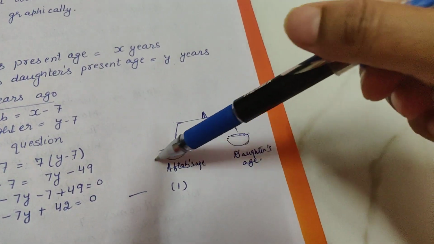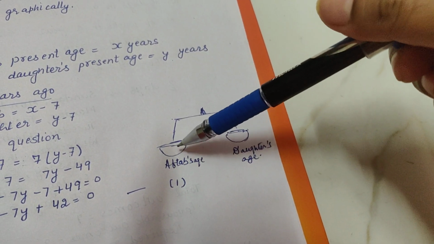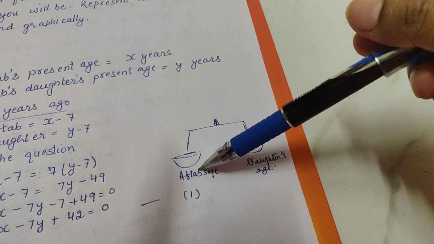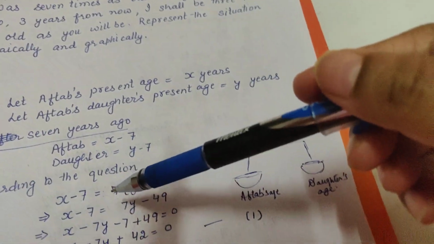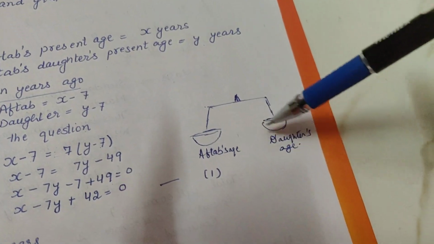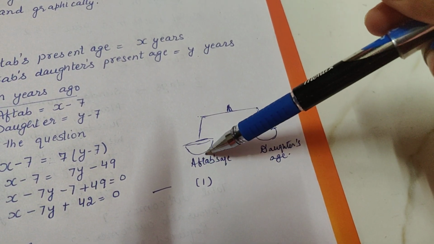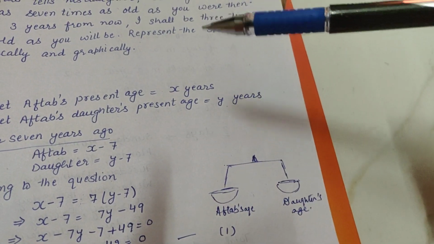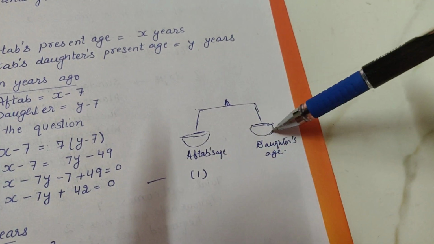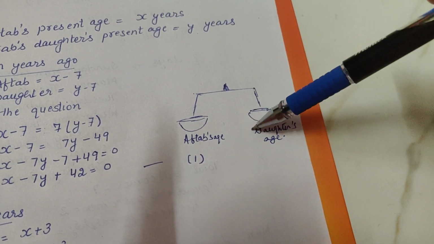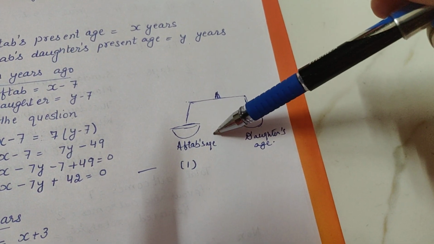तो whatever is heavier वो थोड़ा नीचे झुकेगा. तो आफ्ताब is elder than his daughter. तो इसकी वाली age will come down. Now whenever we are making an equation, we have to equate them. इसको equal करना है, balance करना है. तो आफ्ताब is 7 times as old as his daughter. तो ये already 7 times है. तो इसको balance करने के लिए we will multiply daughter's age with 7 so that they are balanced. I hope this is clear to you.